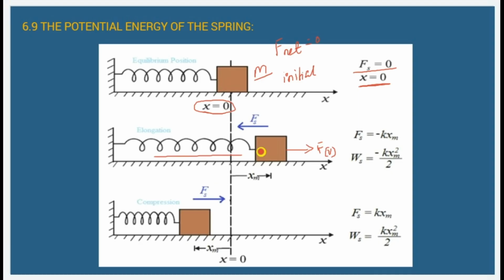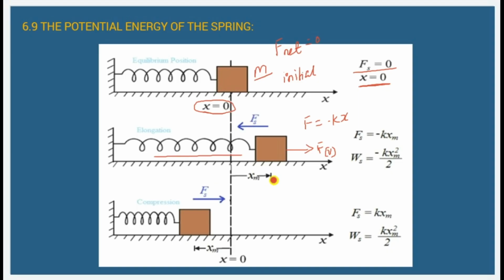The force which is pulling this mass back towards the initial position is called the restoring force of the spring. The restoring force is the force which pulls back the object to its original or initial state. So for the spring, the restoring force is given by the formula F is equal to minus kx.